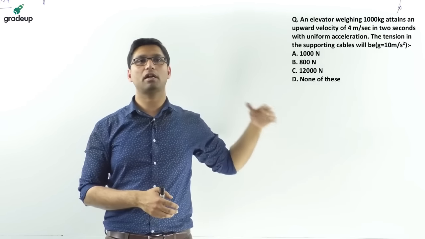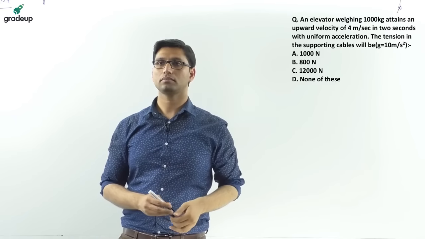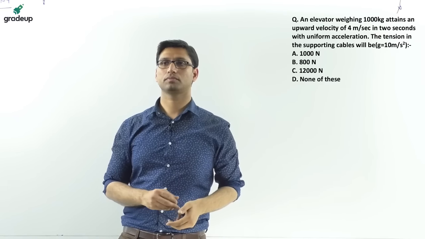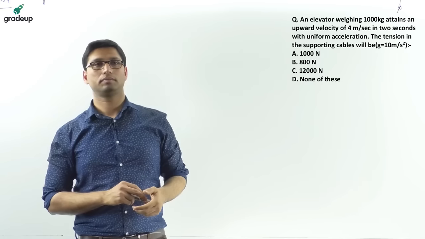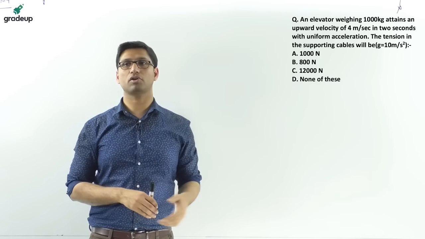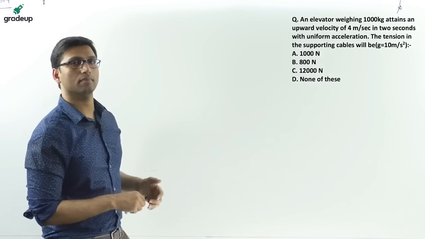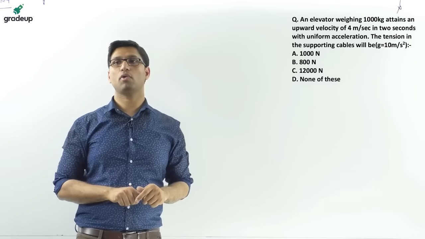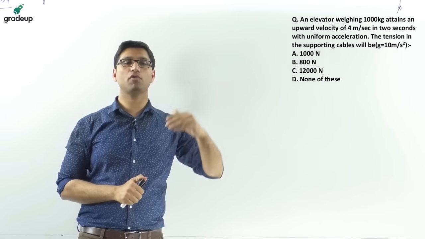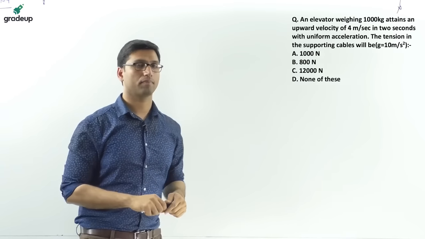You have to determine that tension force in this question. Solve this question fast. You are going in a lift and that lift is carrying you with the help of a supporting cable, and you have to find the tension in the cable.